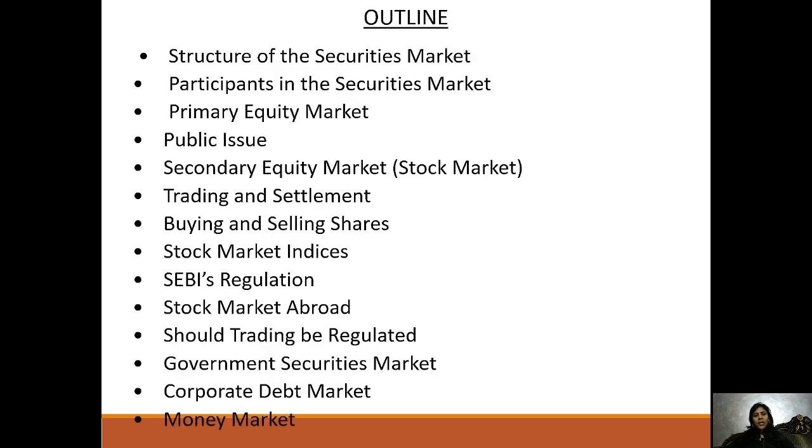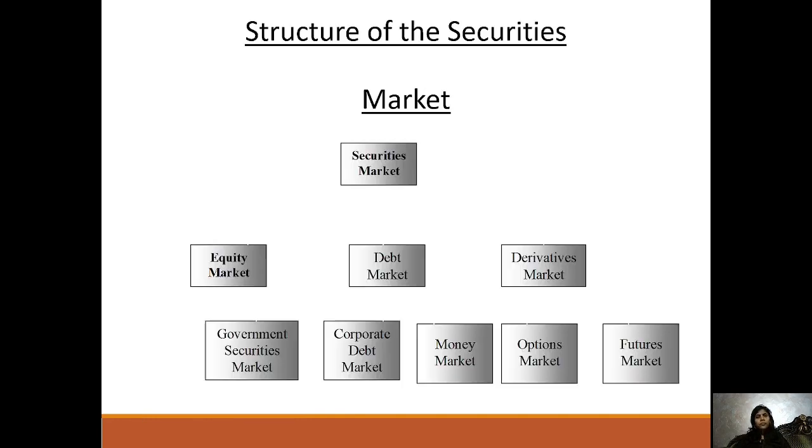In the securities market, my main outline is we will discuss the structure of the security market, who the participants in the security market are, the primary equity market, public issue, the secondary equity market, that is stock market, stock exchange, NSE, BSE, trading and settlement, how it is happening, buying and selling shares, stock market indices, SEBI regulations, stock markets abroad, and should trading be regulated, government security market, corporate debt market, money market.